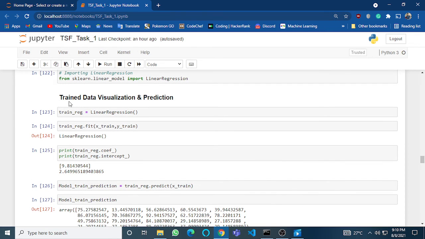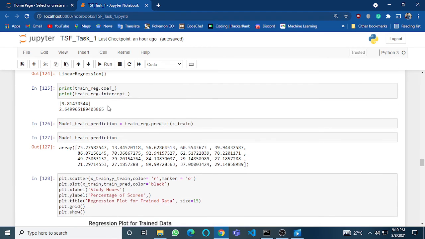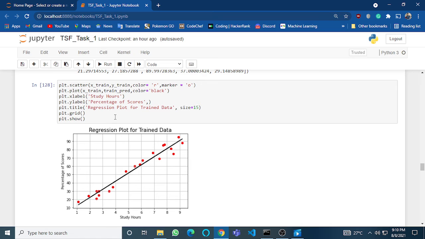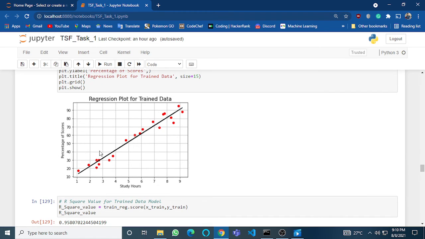I have split the data into two parts. I have used 80% of the data to train the model and 20% of the data to test the model. So I have performed the regression plot for trained data, and I find that it is almost linear.